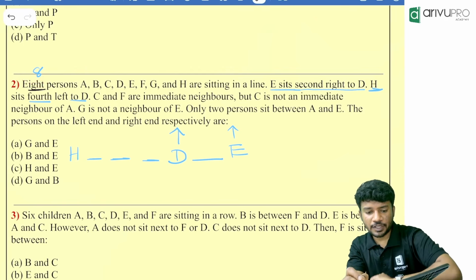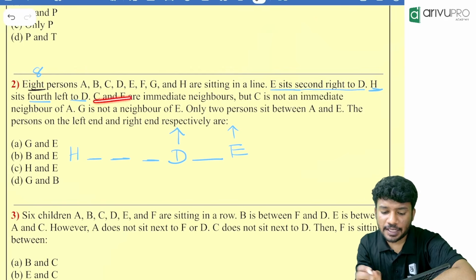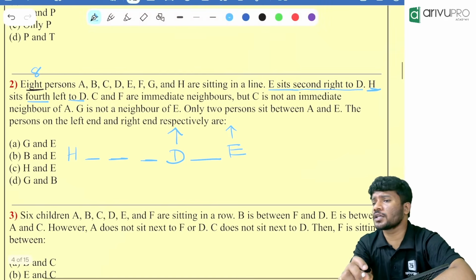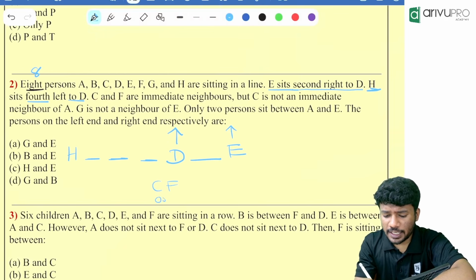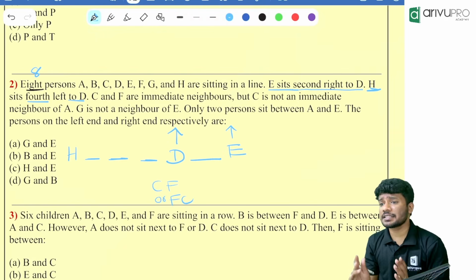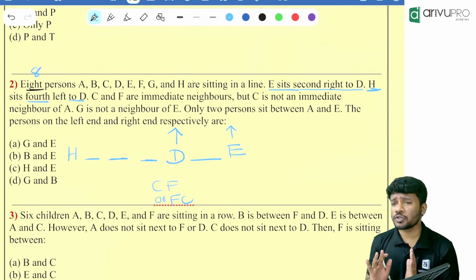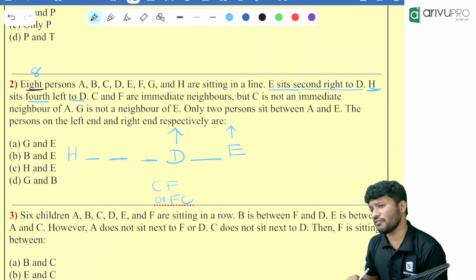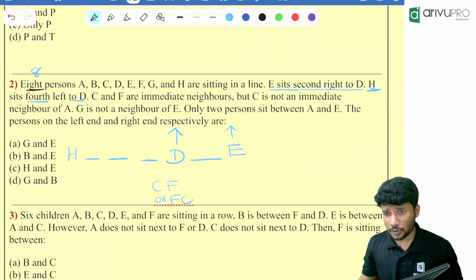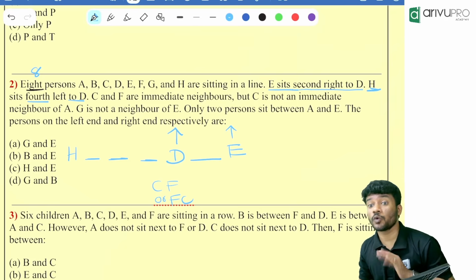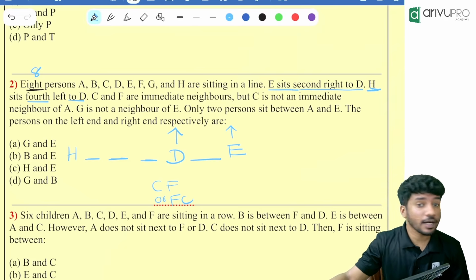Next one, people. C and F are immediate neighbors. Immediate neighbors means what? They can be either CF or they can be what? FC. That is it. We need to draw 2 pictures for that case. CF or FC. That means either of the both possibilities are there. Why? Because they didn't say who is at the left, who is at the right. Everyone online got that point.